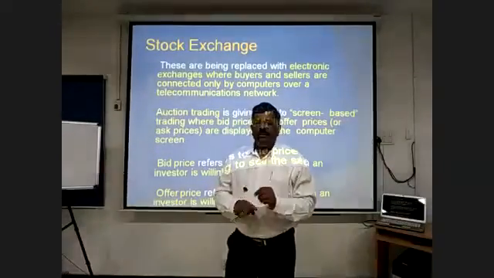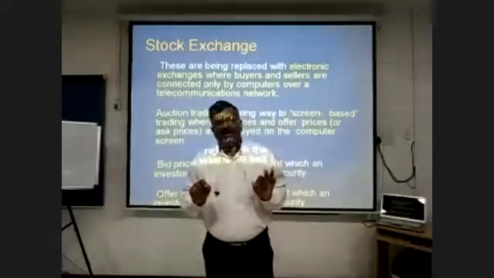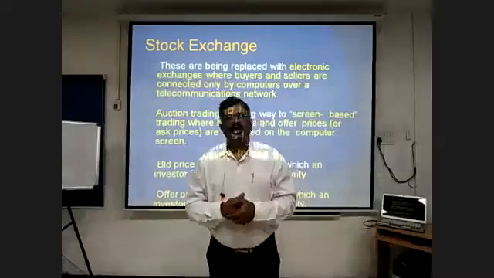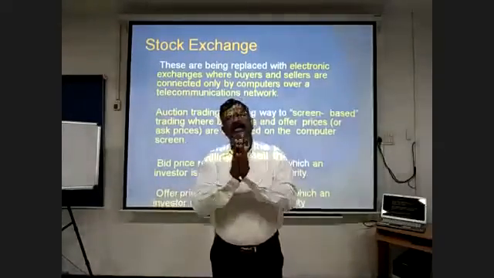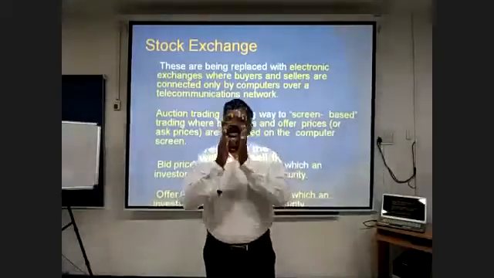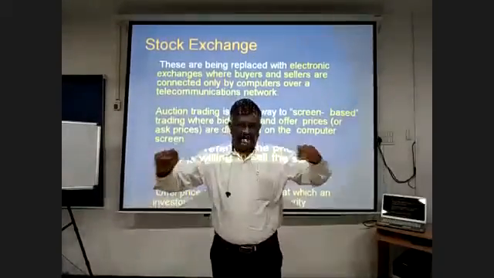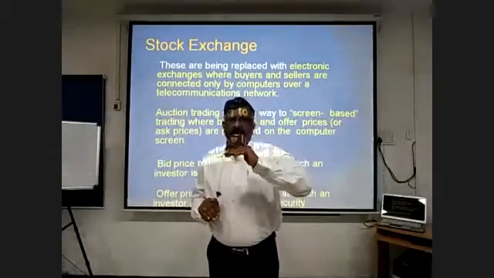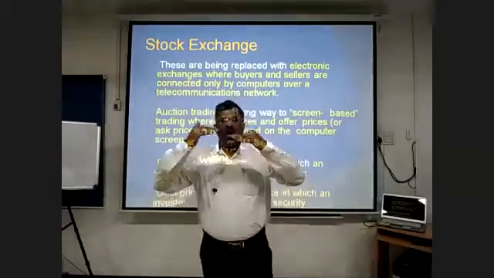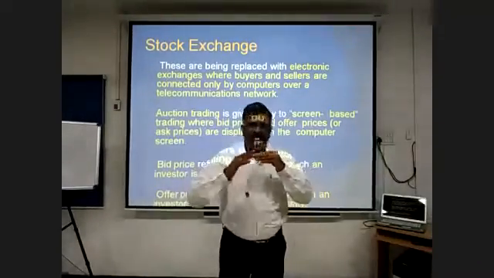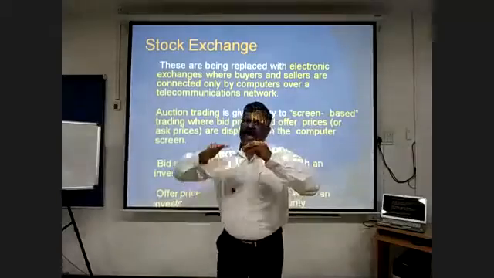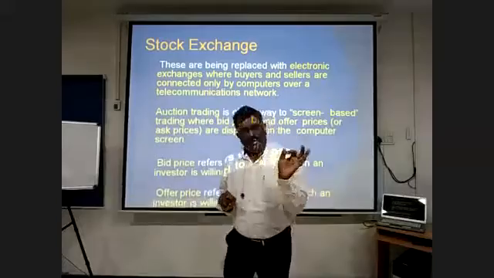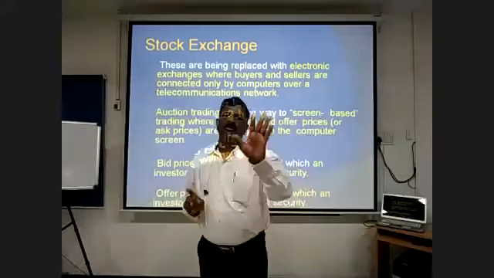Then to whom will they allot the shares? They also decide a date that is called a book closure date. What do you mean by that? Every company maintains a shareholders register that is called a book. They close it on a particular date. For example, if they announced yesterday that 14th May is the record date, then whoever appears as a shareholder in the company ledger, or the records maintained by the registrar and transfer agent, on the 14th is eligible to get the rights issue.